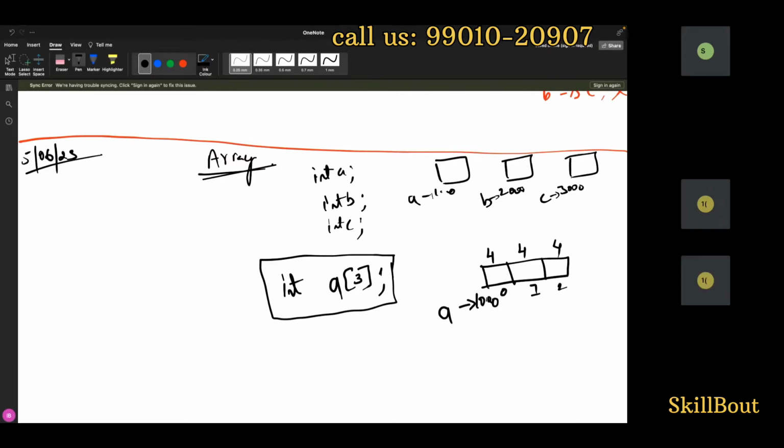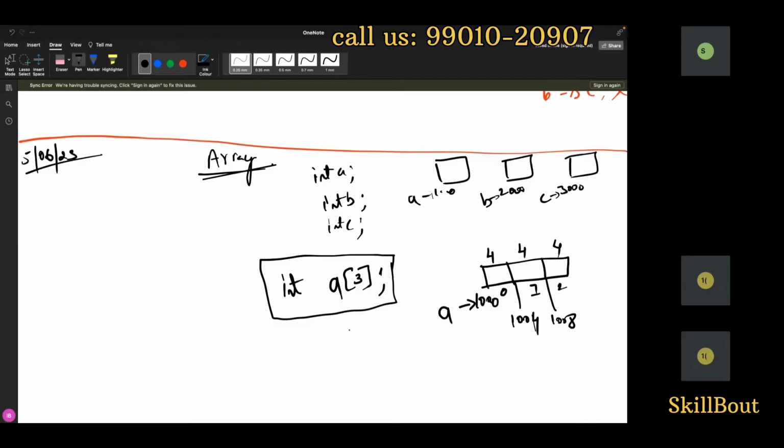Now to know this, I will rewrite the address. When I tell 1000, this address will be a difference of 4 bytes. That's the reason it will be 1004. And here also it will be a difference of 4, so again 1008. Okay, this much you understood?